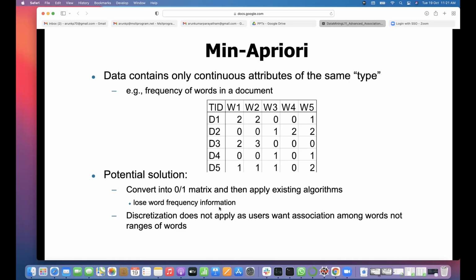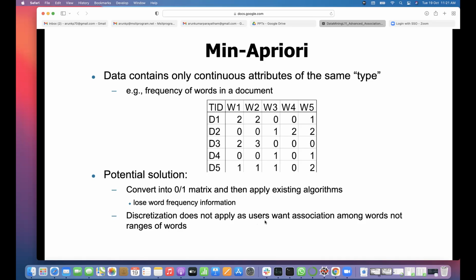But you lose word frequency information. If you want to see whether words come together in a document or not, you don't need frequencies, you need only whether the word occurs at least once in the document. That is nothing but zeros and ones, so you can replace with them. But you lose the information about how frequent that word is in that document.